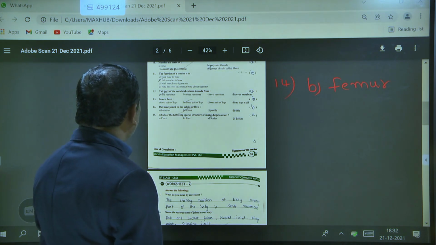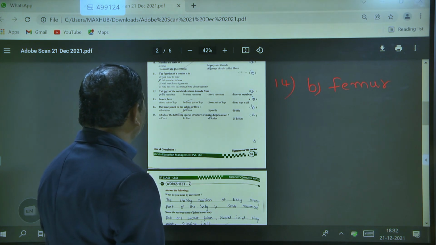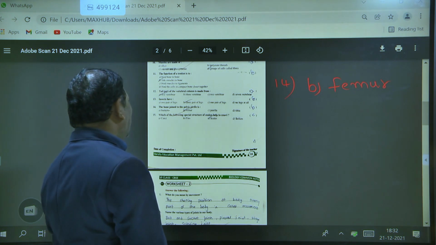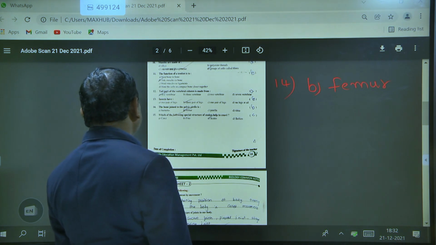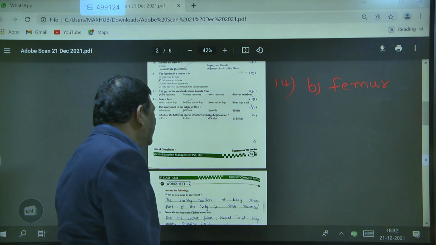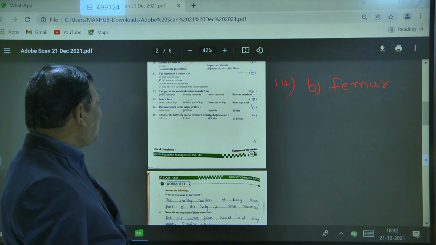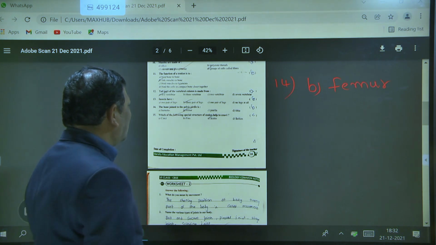Which one of the following special structures of the snake helps it to crawl? Actually, you know very well, scales are present. Options: cerci, fins, scales, bellies. Which special structure of the snake helps to crawl?